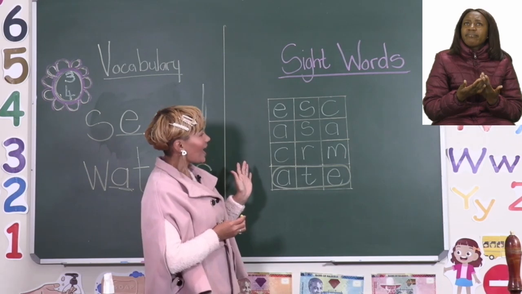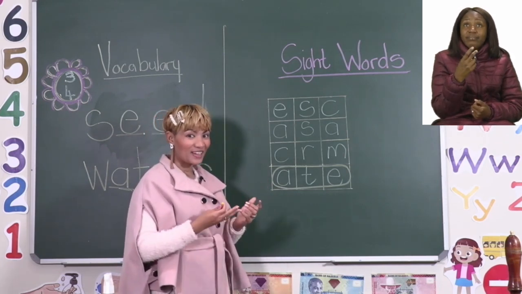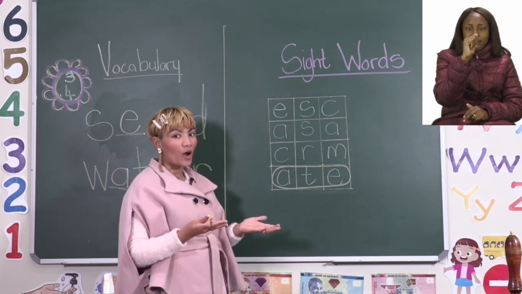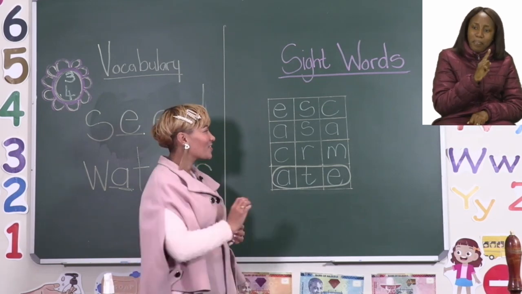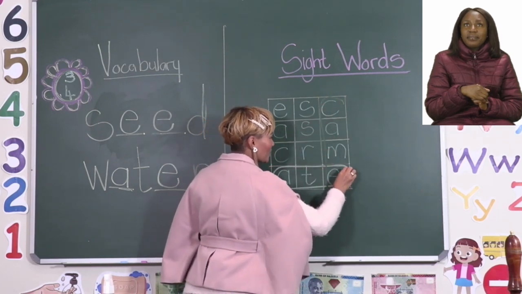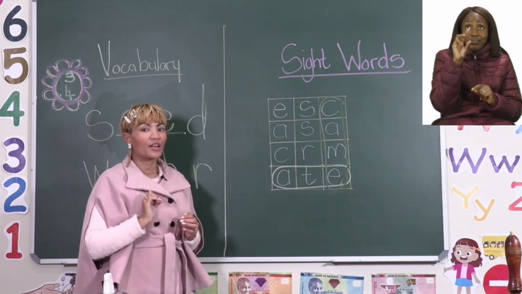Let's see. I see the word came. There we go. So now we found the word came. What are we supposed to do? That's right, grade 3s. We have to circle the word. So now we found 2 words. Grade 3s,